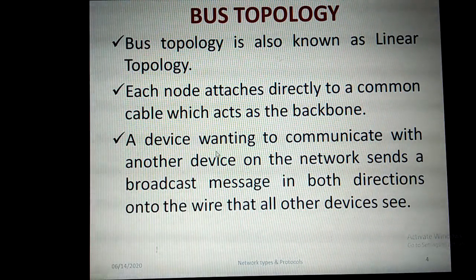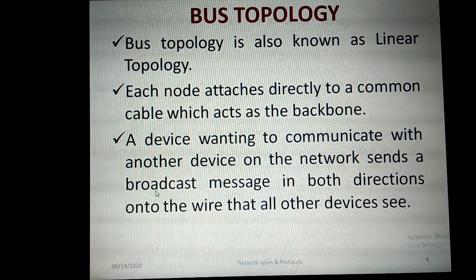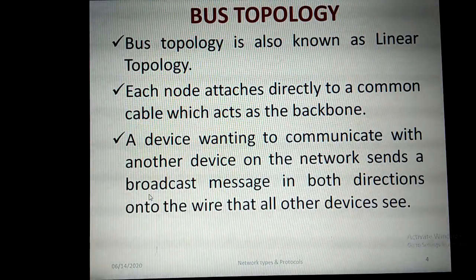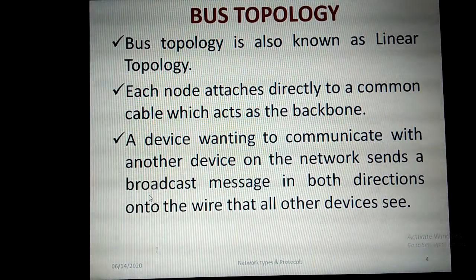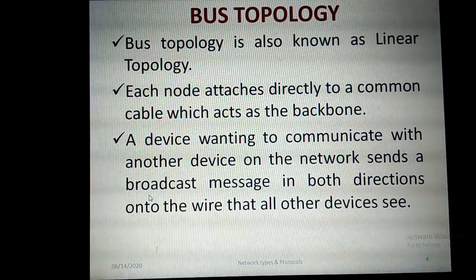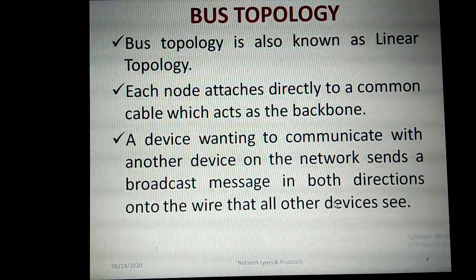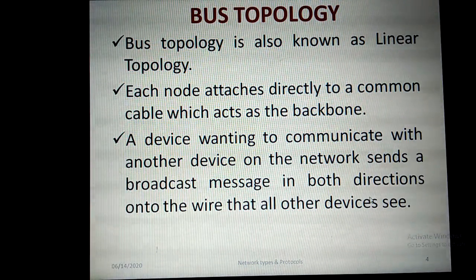The device which wants to communicate with another device on the network sends a broadcast message. What is meant by a broadcast message? Broadcast means from one to many devices. If information is passed from one to many, that is called a broadcast. Unicast means one to one, and multicast means one to a particular group of computers alone. Okay, so here it is one to many. So whichever devices are connected with the common cable, every device will receive that message. Okay, so in both the directions onto the wire, all the other devices also will see that message.